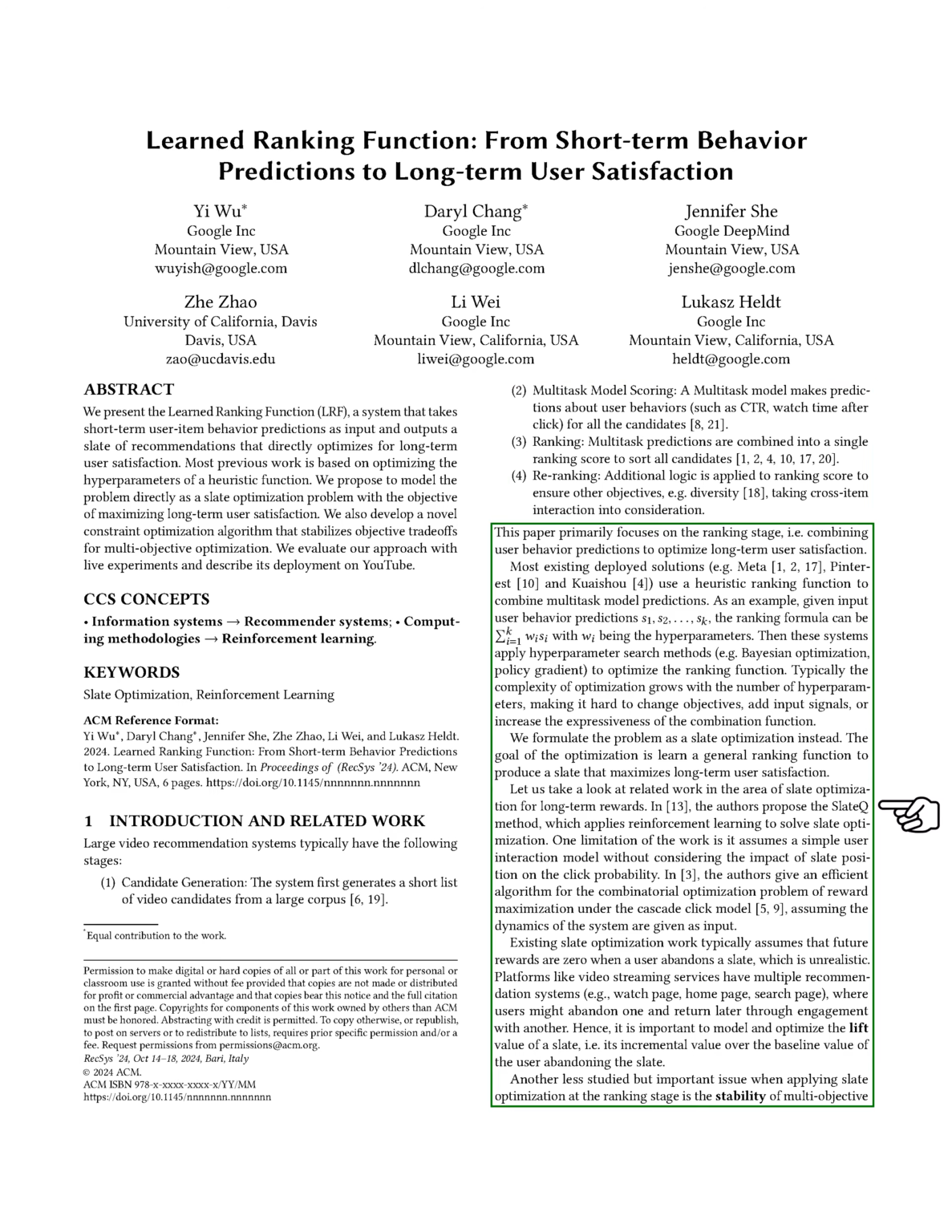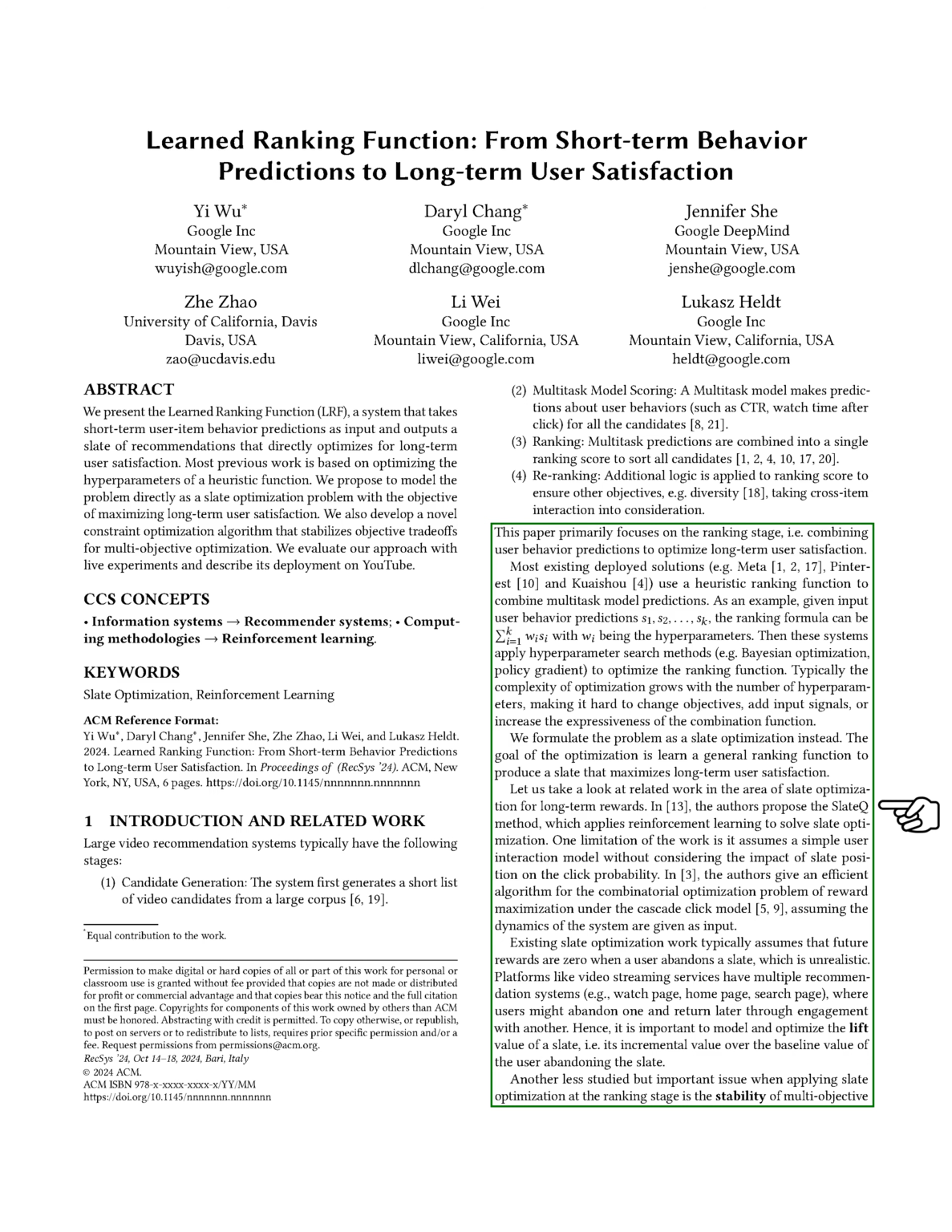Most current systems, like those from Meta, Pinterest, and Kuaishou, use a heuristic ranking function to merge these predictions. For instance, given user behavior predictions, the ranking can be calculated as a weighted sum of these predictions, where the weights are hyperparameters. These systems often use methods like Bayesian optimization to fine-tune the ranking function. However, as the number of hyperparameters increases, it becomes challenging to adjust objectives or add new input signals.